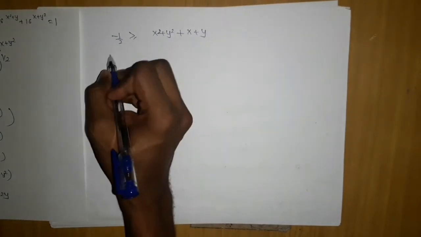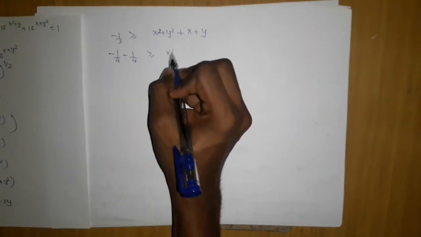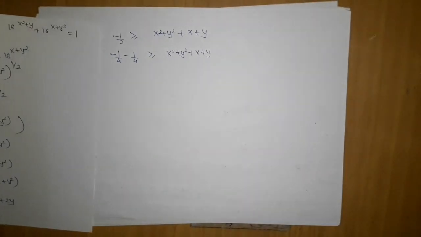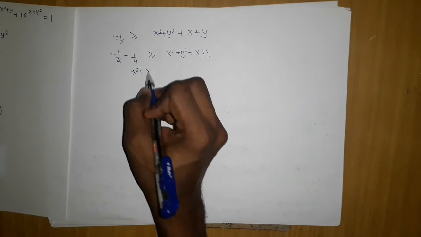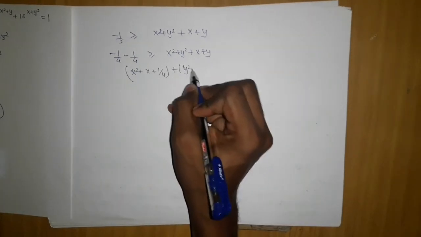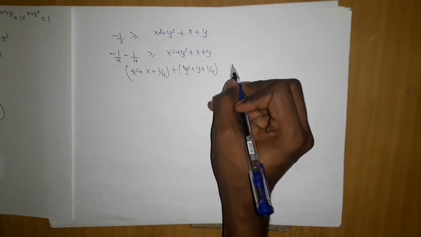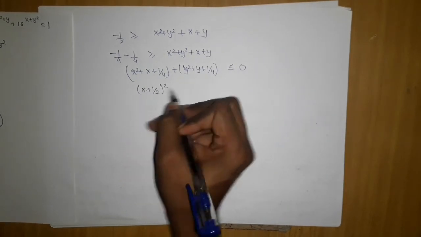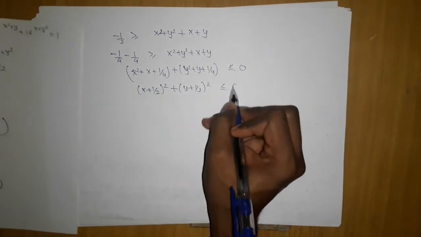Now this thing I can break into minus 1 by 4 and minus 1 by 4 greater than equal to x square plus y square plus x plus y, because this is nothing but x plus 1 by 2 the whole square. So here we can write x square plus x plus 1 by 4 plus y square plus y plus 1 by 4 is less than equal to 0, giving me finally x plus 1 by 2 the whole square plus y plus 1 by 2 the whole square is less than equal to 0.